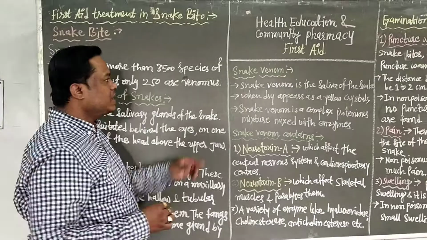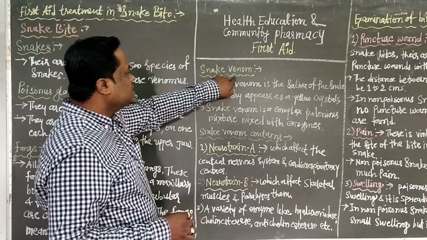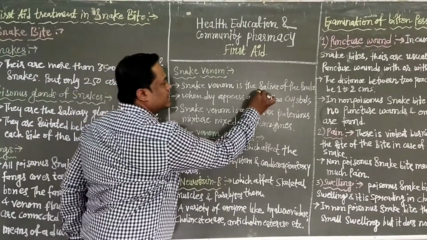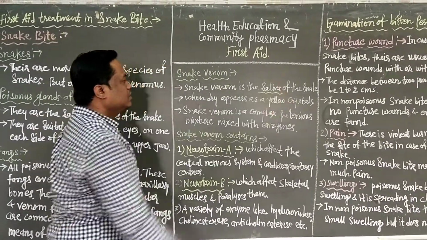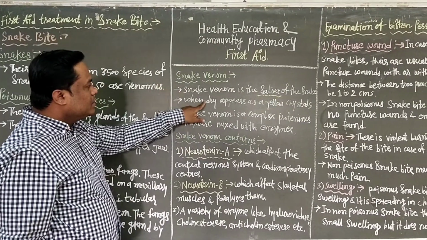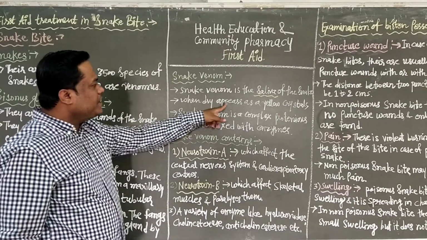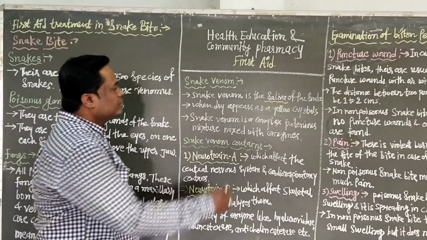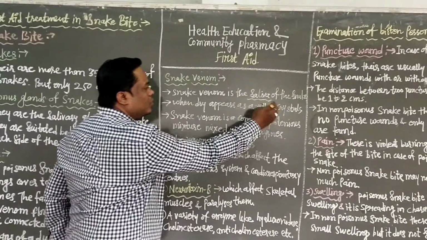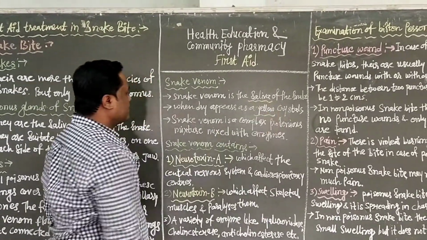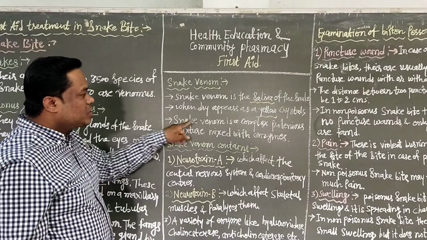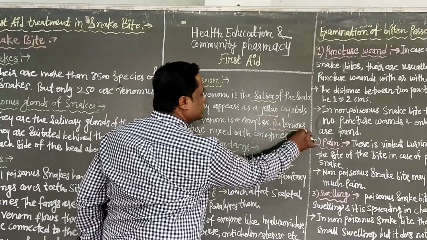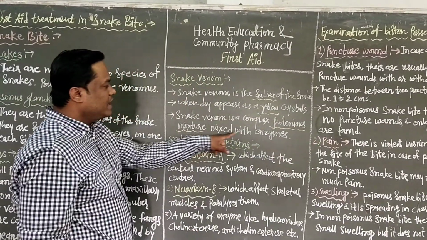Next is the snake venom. Venom means zehar. Snake venom is the saliva of the snake. It is important. When dry, it appears as a yellow crystal, a yellow colored crystal. Snake venom is a complex proteinous mixture, mixed with enzymes.